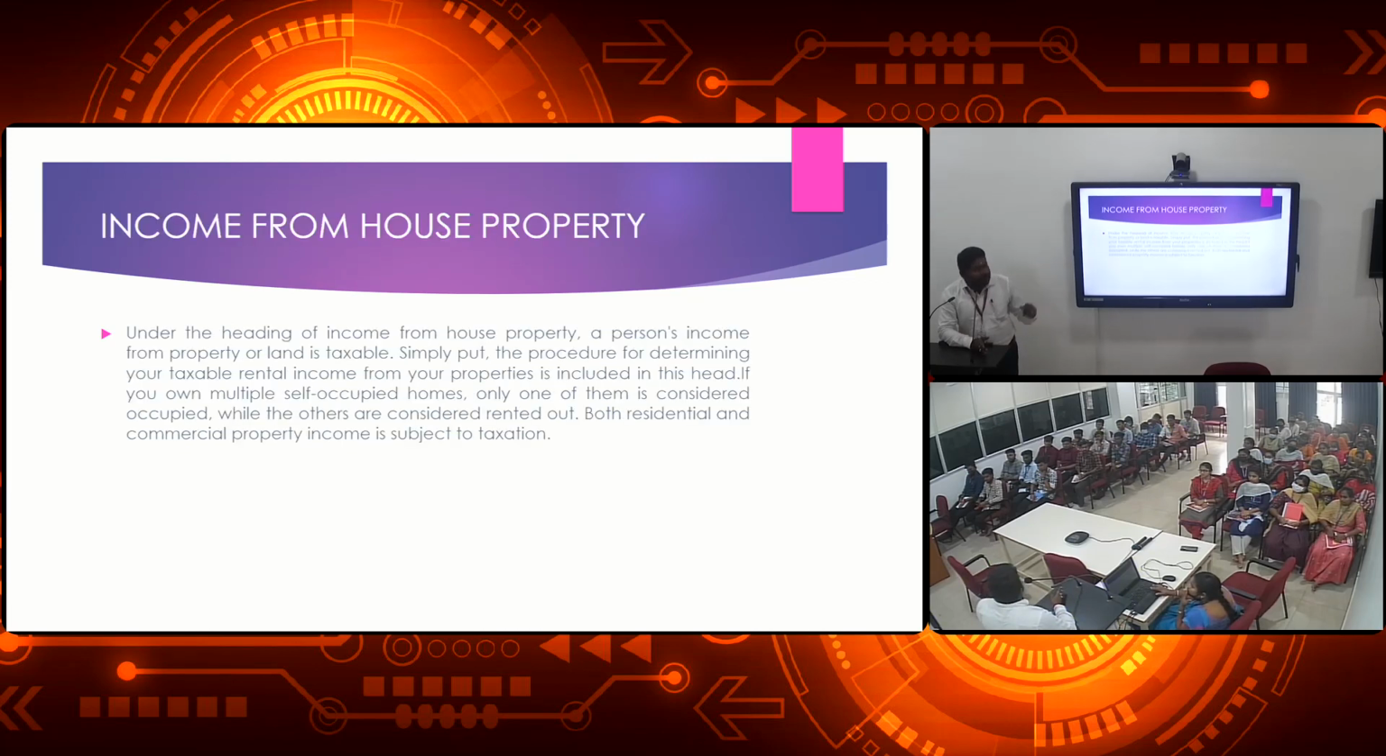We saw the 5 heads of income. First one, income from salary. Second one, income from house property. Third one, income from business or profession. Fourth, income from capital gains. Fifth, income from other sources. Okay, clear? That's all.